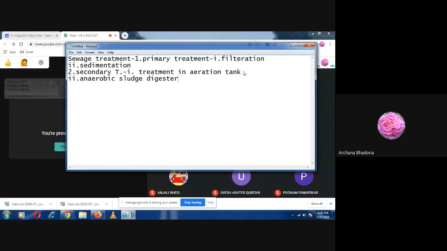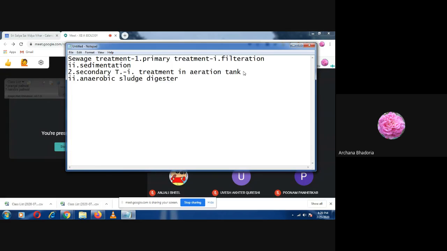Now, Astha will tell me what is BOD. Ma'am, BOD is biochemical oxygen demand. Why are we looking at the BOD in the secondary treatment of the sewage? Ma'am, in secondary treatment we allow aerobic microbes to grow, so they act upon the organic waste, and we keep doing this till the biochemical oxygen demand is reduced.